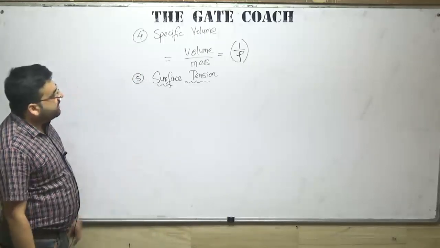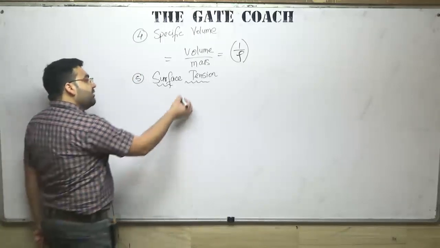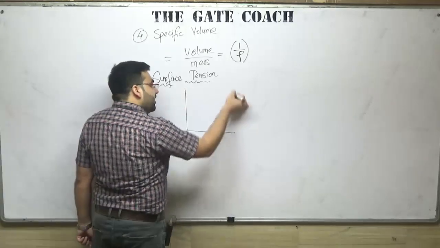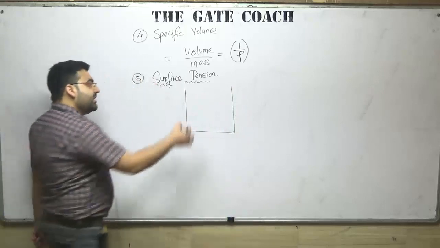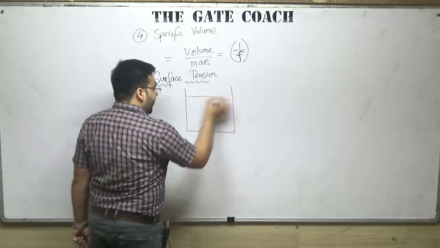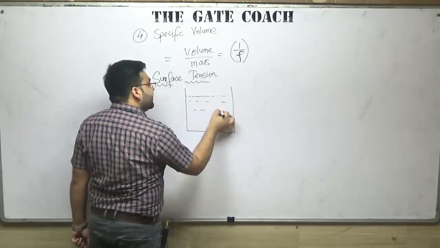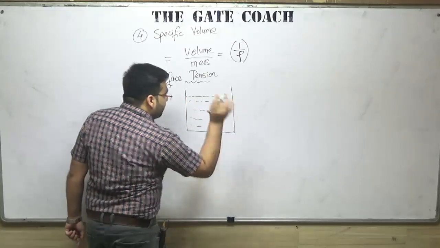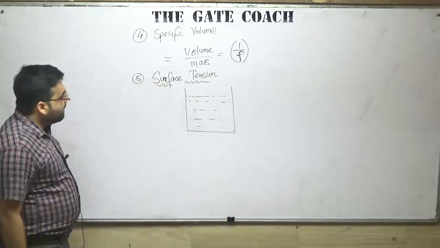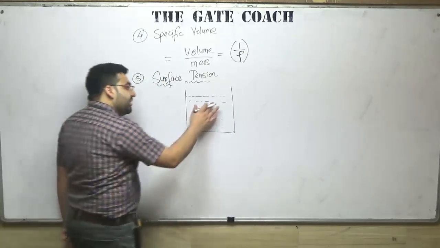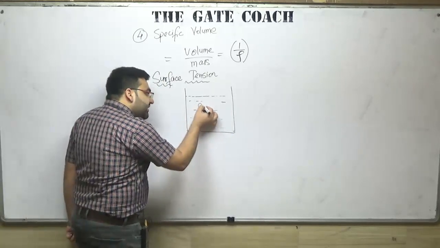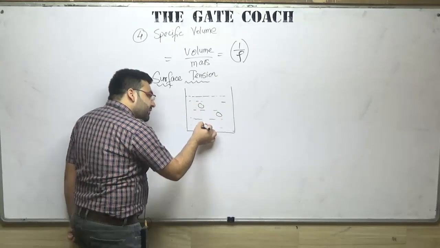Now how does it actually happen? Let us say that we have a container, and this container is full of fluid. For the time being, let us say it is water. Now just imagine that one particle is here, one particle is here, one particle is here.